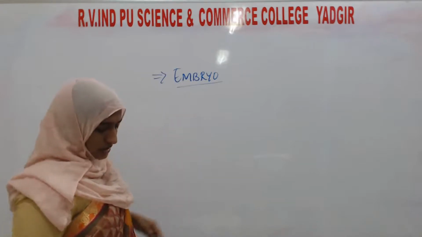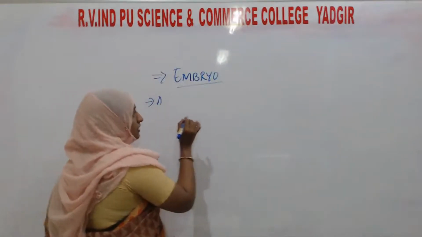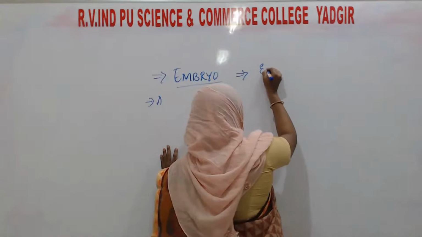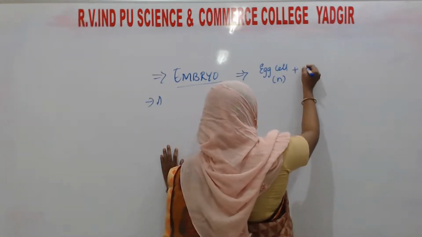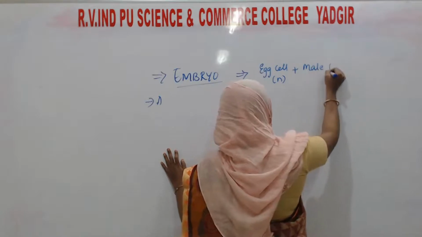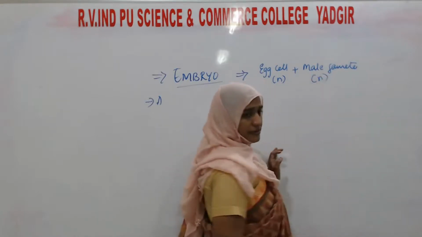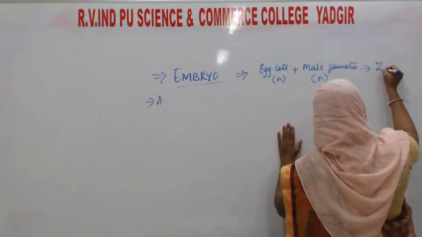The egg cell, which is haploid, fuses with the male gamete, which is also haploid, and forms a zygote.